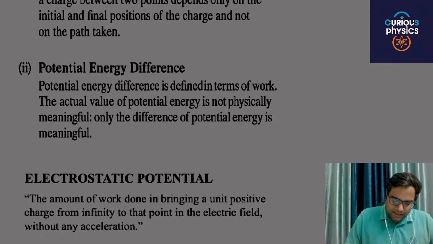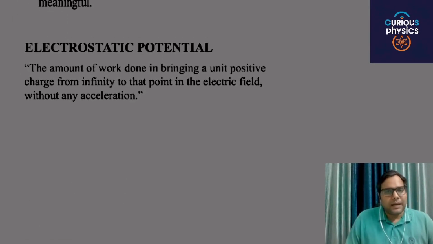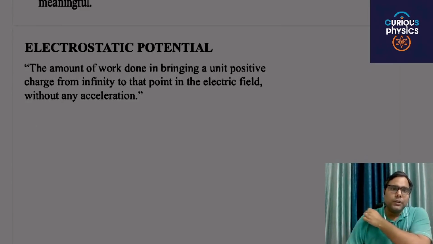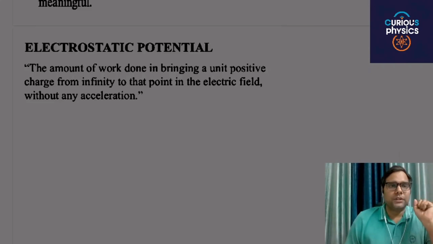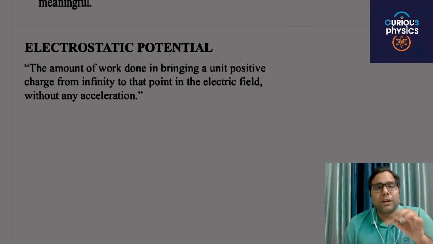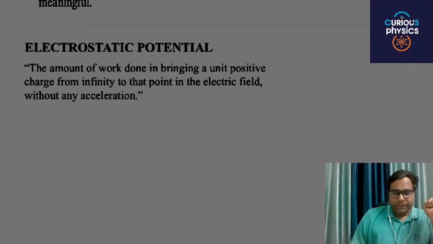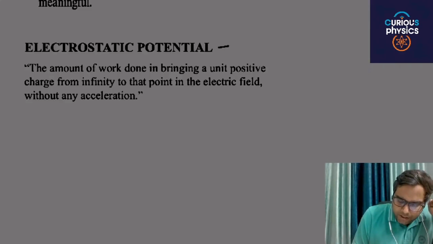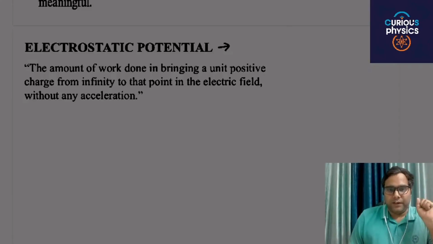Next is the concept of electrostatic potential. Electrostatic potential is the amount of work done in bringing a unit positive charge from infinity to that point in the electric field without any acceleration. You can relate this term with electric field.